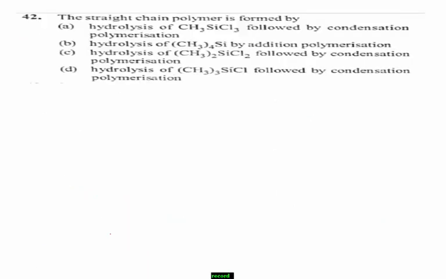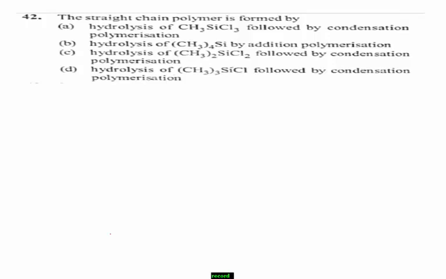Next, question number 42. Here I select some important questions from your applied multiple choice question part. Question 42: the straight chain polymer is formed by option A, hydrolysis of CH3SiCl3 followed by condensation polymerization, another option by addition polymerization followed by condensation polymerization, and option D, hydrolysis of (CH3)2SiCl2 followed by condensation polymerization.